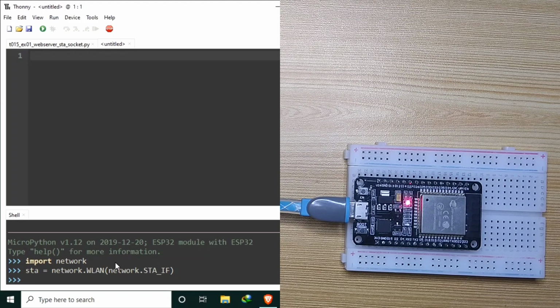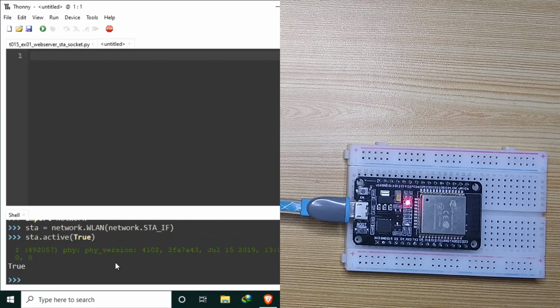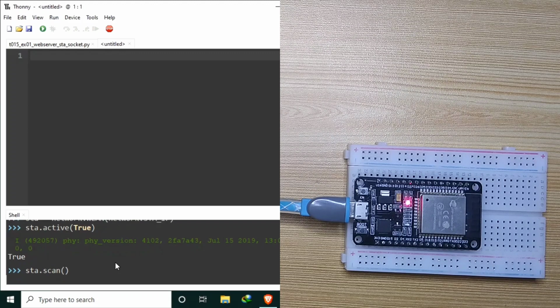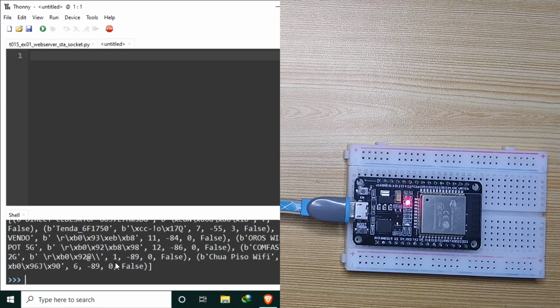Now to activate the Wi-Fi station mode, use STA.active and set its parameter to True. Hit enter. Since we configured the ESP32 Wi-Fi as a station, we need to connect it to an access point or a Wi-Fi router. Let's scan for the available Wi-Fi by calling the scan function, that is sta.scan. Give it some time and it should give the list of available Wi-Fi access points around.